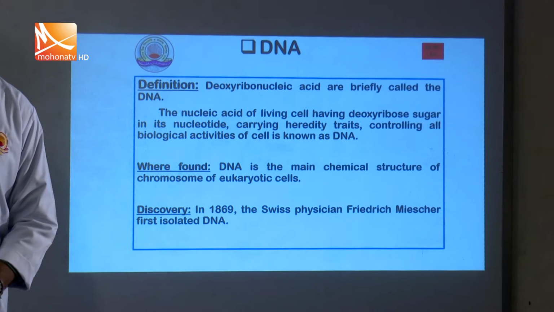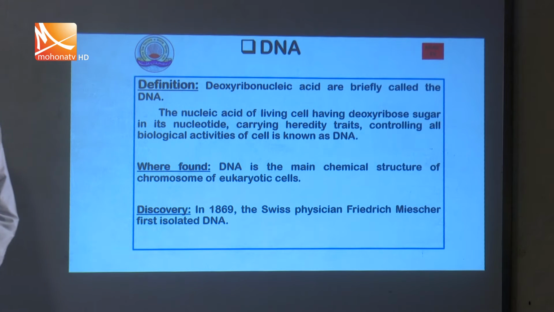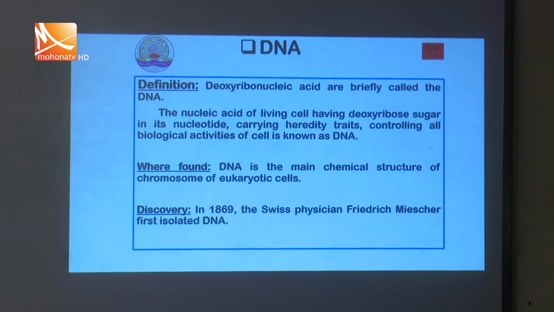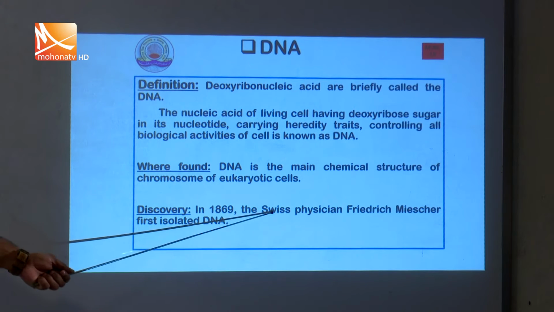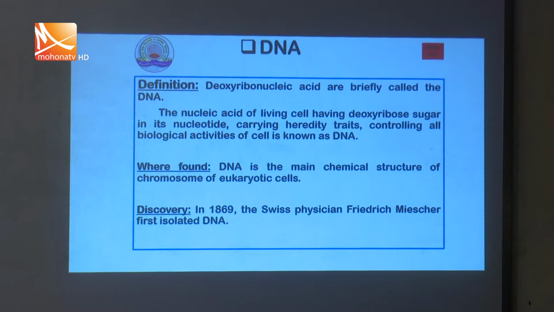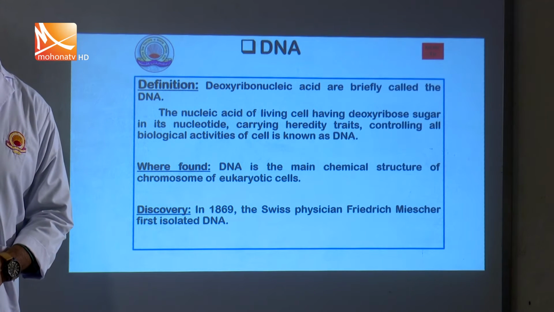DNA is found mainly in eukaryotic cells, but it is also present in some prokaryotic cells. In 1869, the Swiss physician Friedrich Miescher first isolated DNA in the eukaryotic cell.